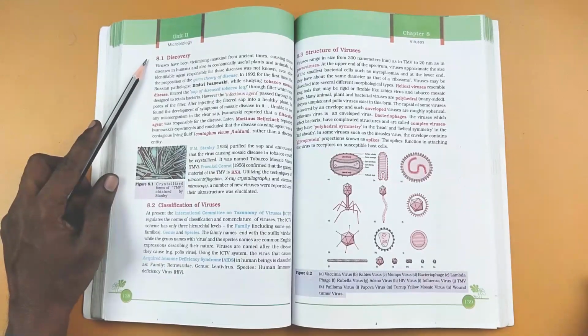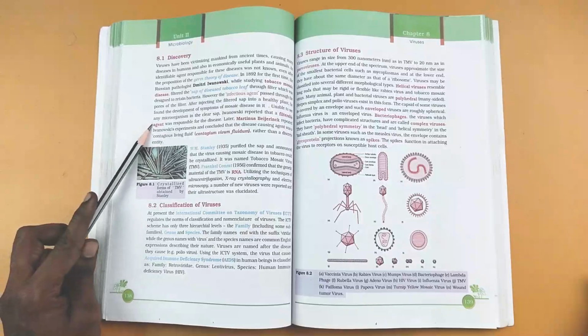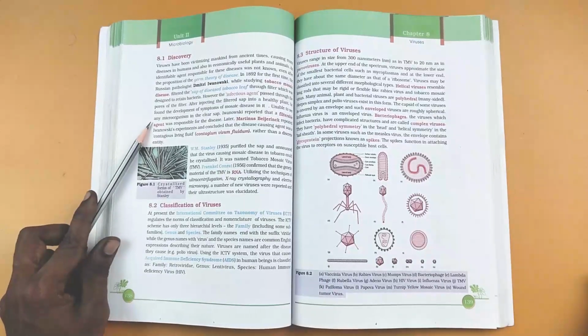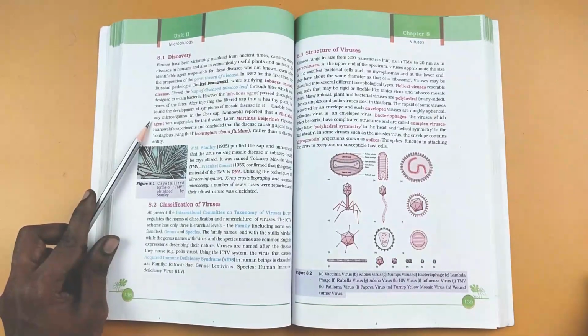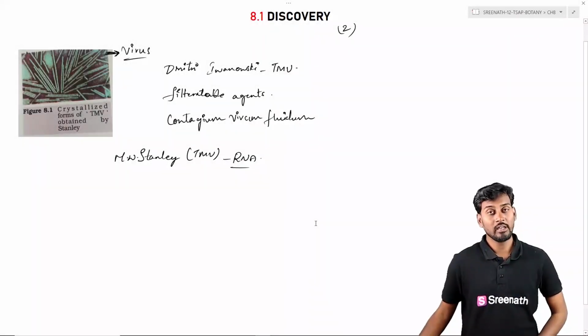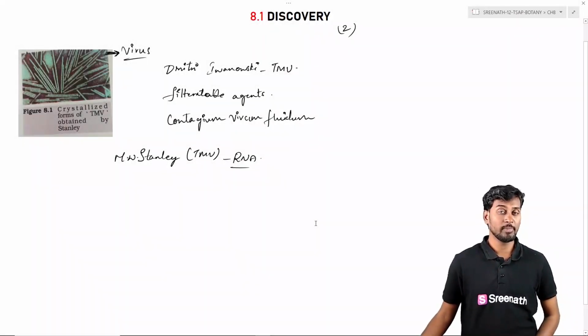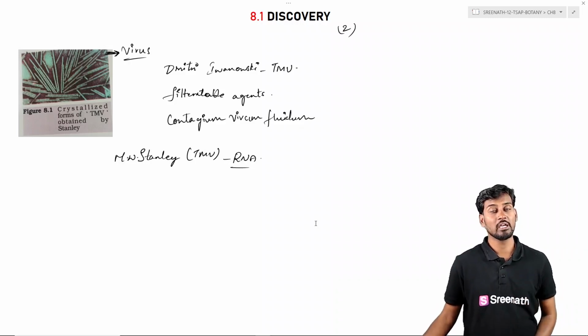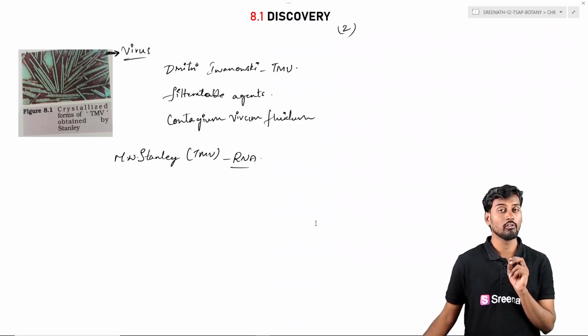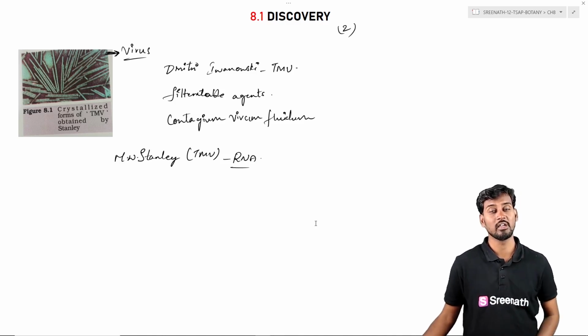Here we see that some filterable agents, which can pass through the bacterial filter and cause disease in the host organism, were discovered by the Russian pathologist Ivanovsky. Coming to the discovery, the second topic of this 8th chapter on viruses, we have to talk about one of the most eminent persons, the Russian pathologist Dmitry Ivanovsky.